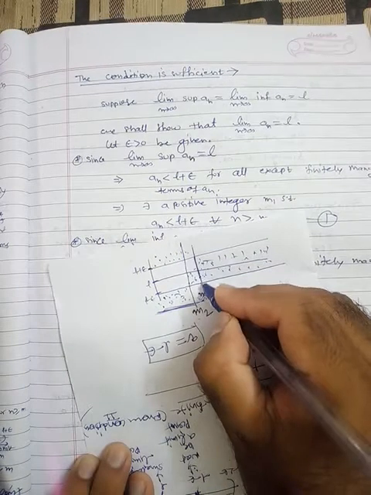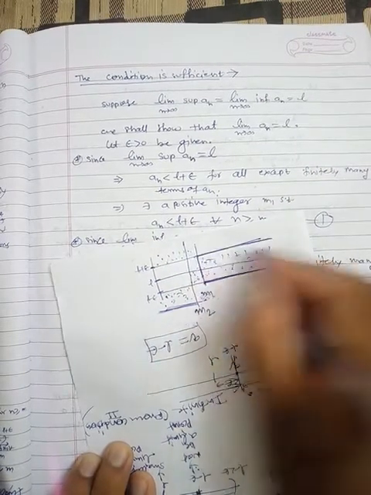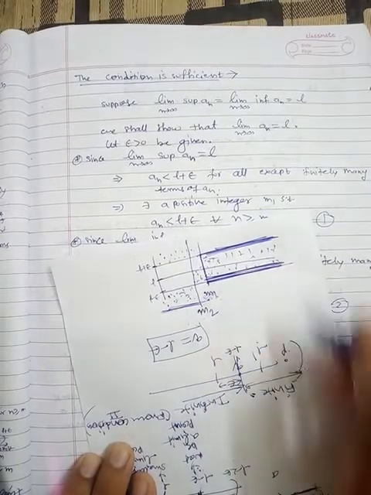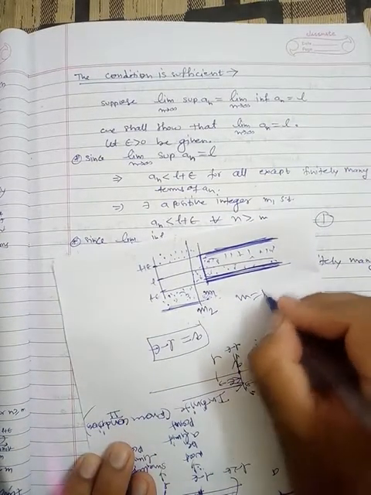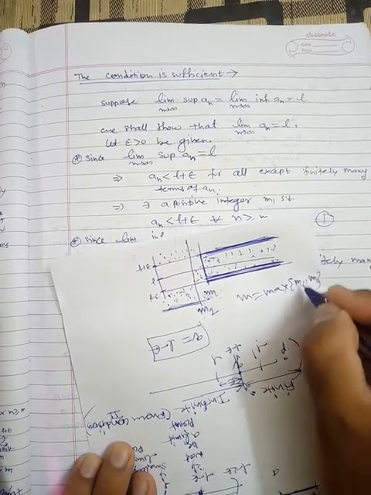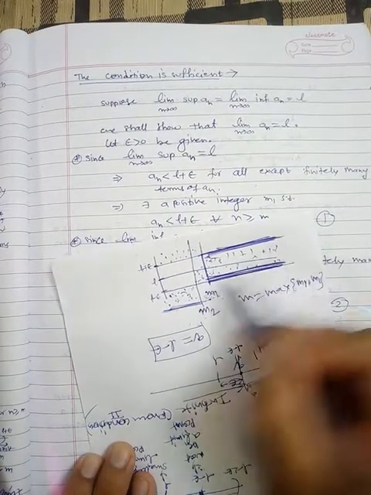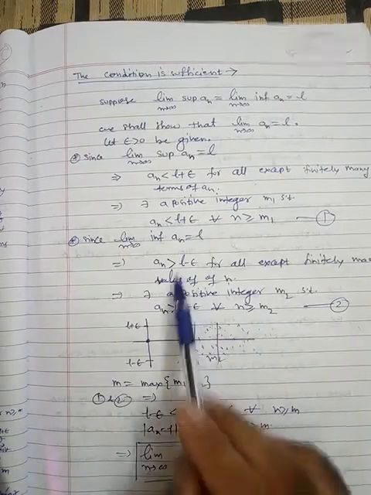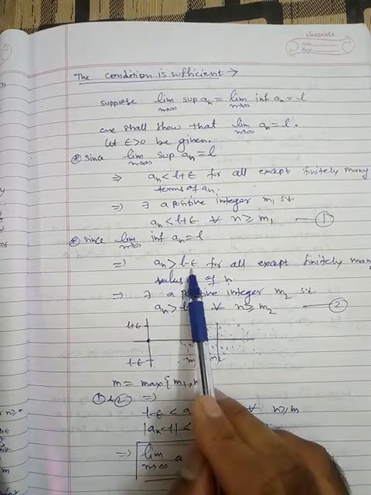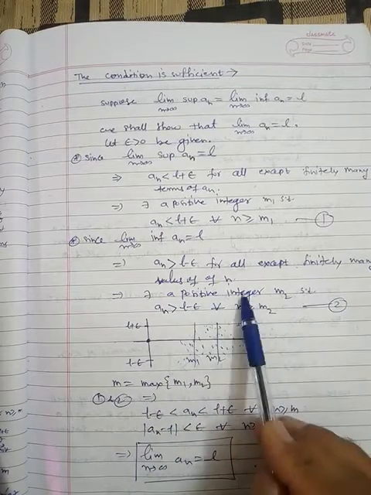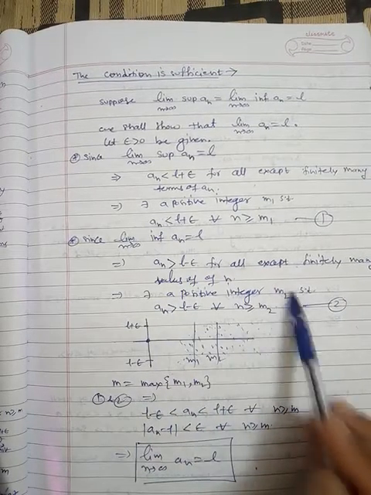When you take the maximum, according to this graph, m1 is the maximum one. Then this band contains all the infinitely many terms. Here m is the maximum of m1 and m2. So an is greater than L minus epsilon for all except finitely many values of n, and suppose these number of terms are m2.